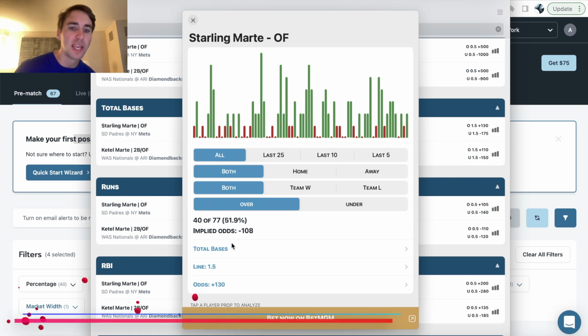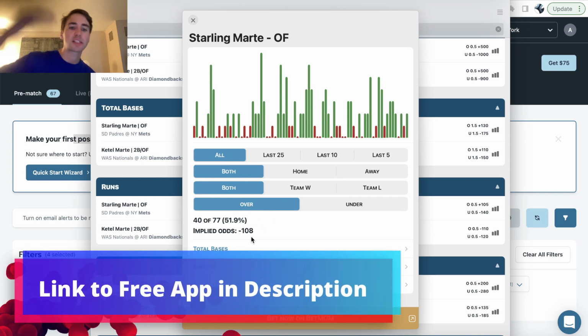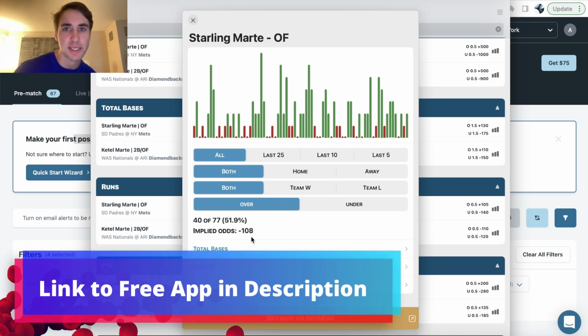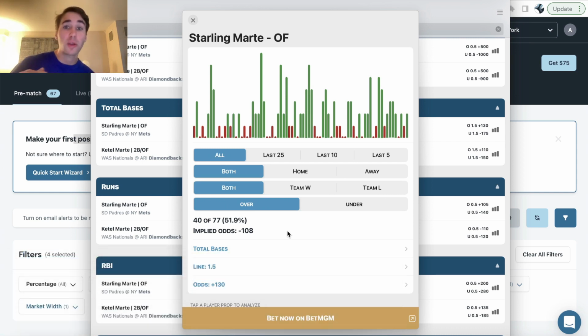And we see that 40 out of 77 games, Marte has gone over 1.5 bases. So implied odds just means if you were to have placed this bet all 77 games over the course of the season, what odds would you have broken even with? In other words, your net profit would have been 0, and it's minus 108, right? So if you bet Marte over 1.5 bases every single game this season at minus 108 odds, you would have broken even. If you would have bet it at better odds, like plus 110, you would have made money, right?